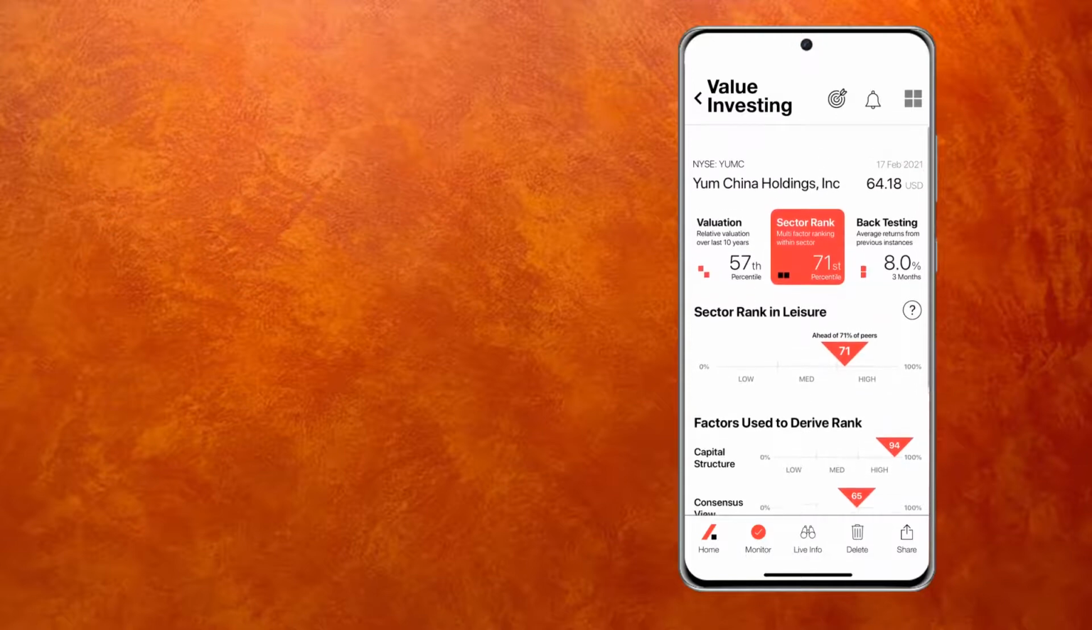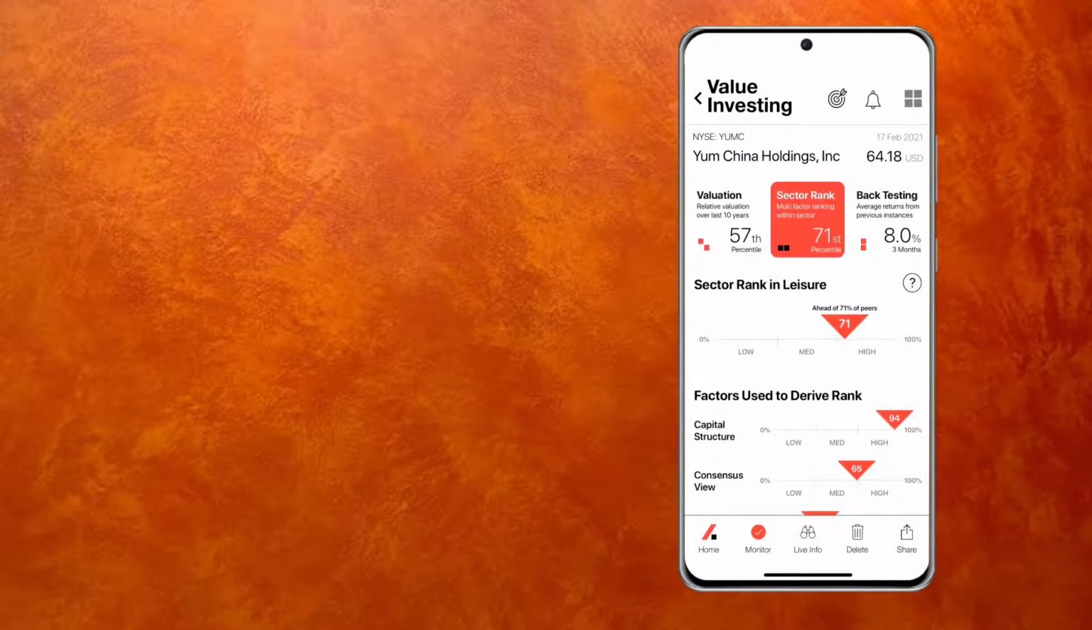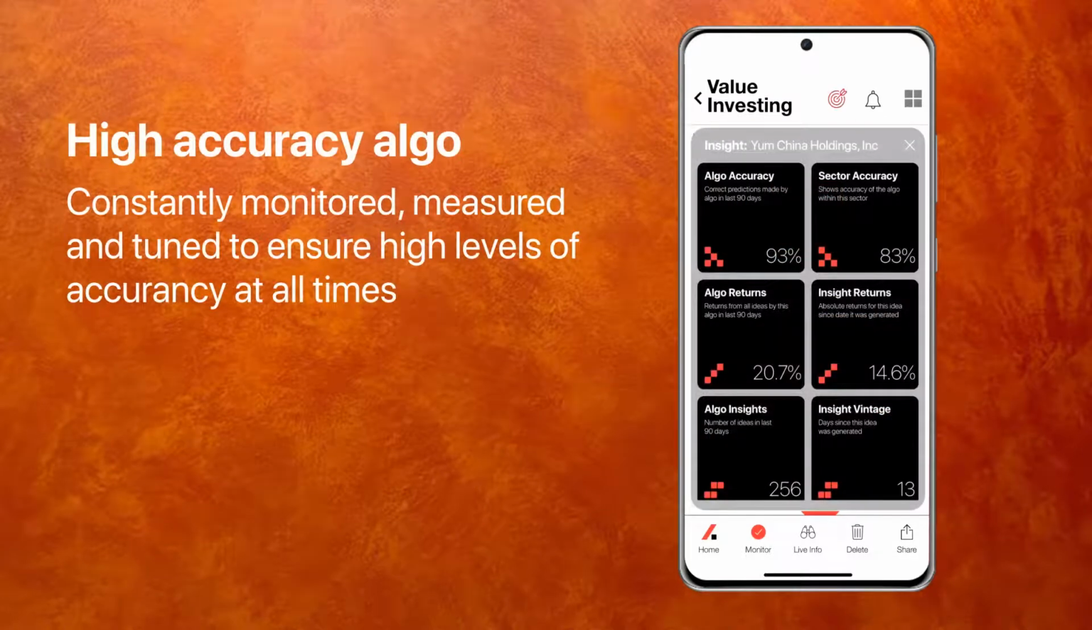The other thing I want to tell you is that this algo is very accurate, and don't take my word for it. Just click on the top bar, the target button. If you do that, this tells you that in the last 90 days, this algo has delivered at 93% accuracy, which is quite unbelievable. It has generated 256 insights at an average return of 20.7%. So this is incredible performance.